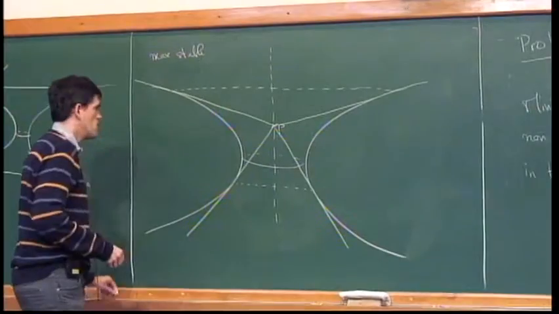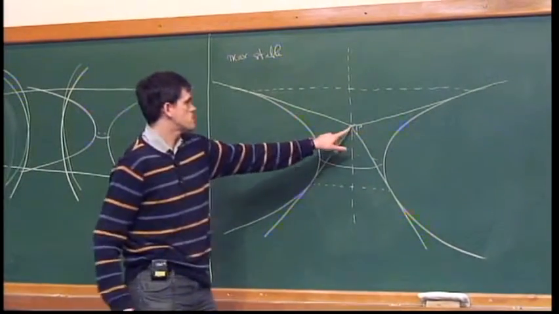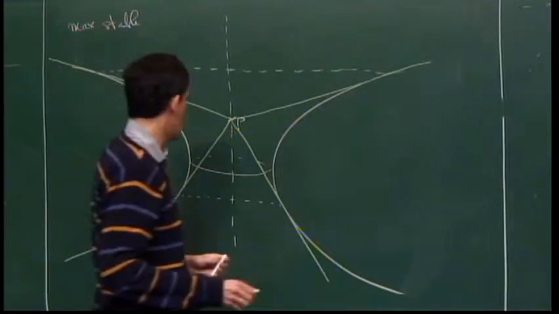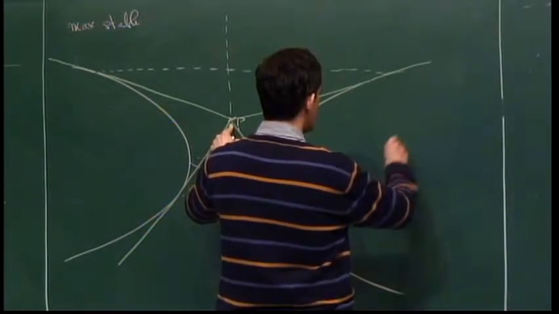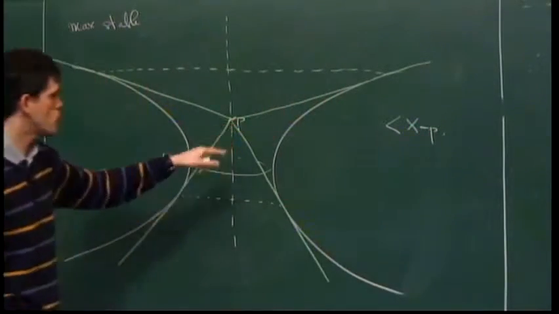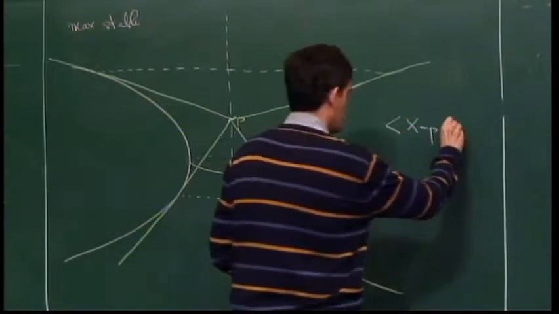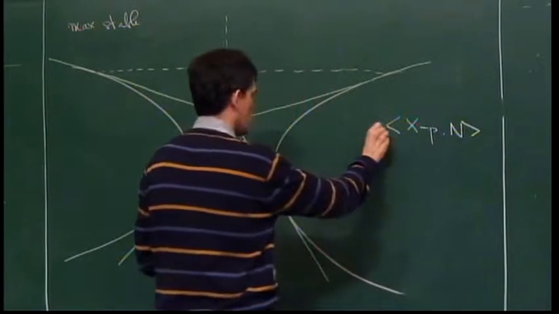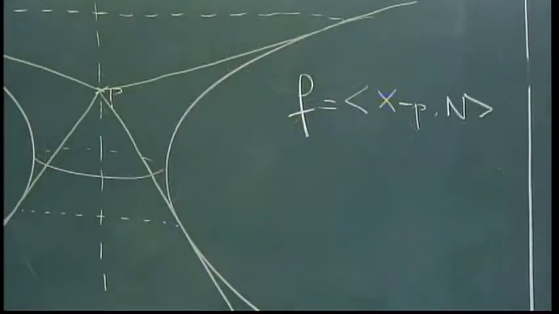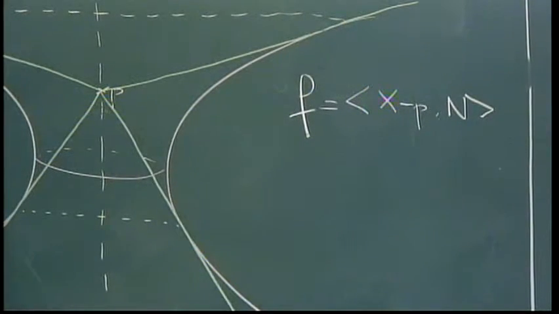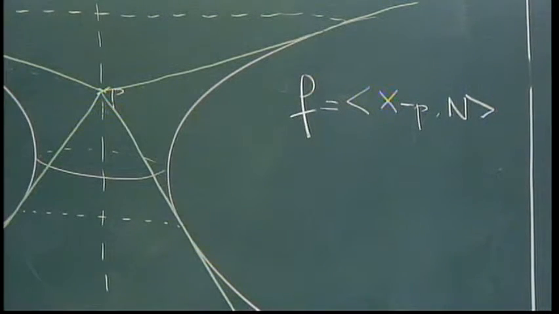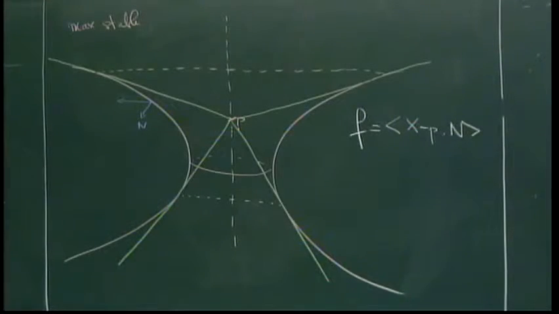So homotheties centered at the point P are generated by the vector field x minus P, where x is the position vector. Okay? And now you do the scalar product of this vector with n, and I call f this function. N is the unit normal to the surface. So for example, here I have n, and here I have my vector field, x minus P.